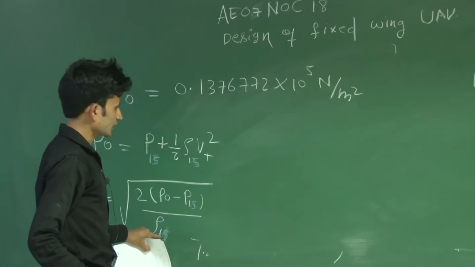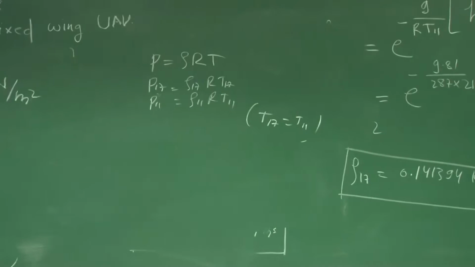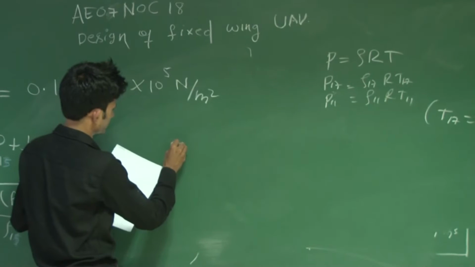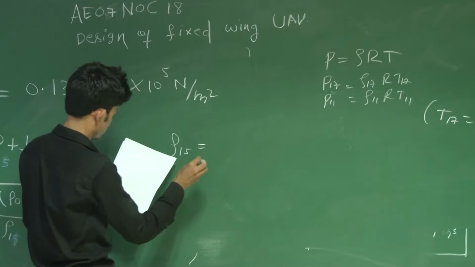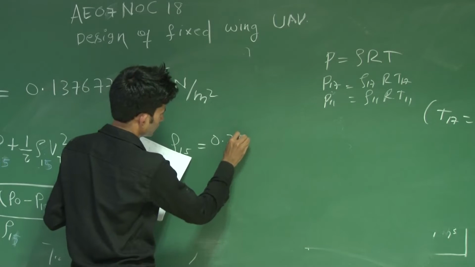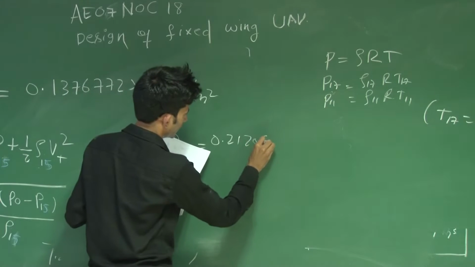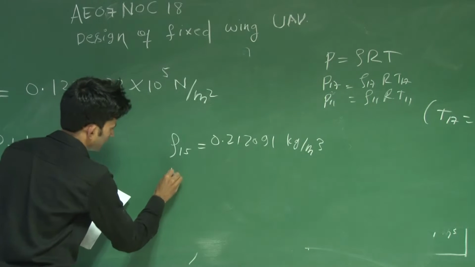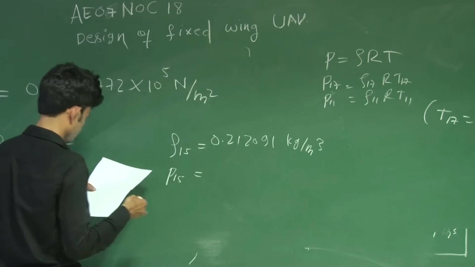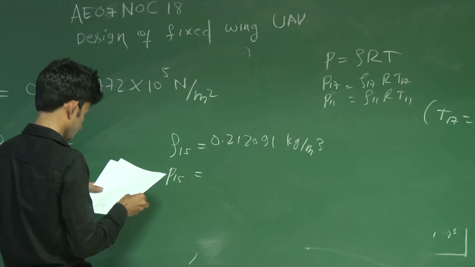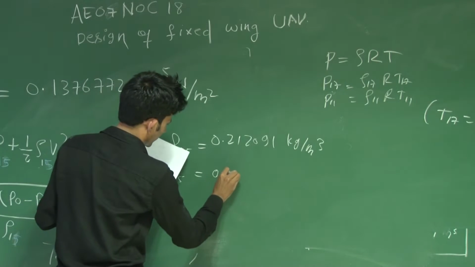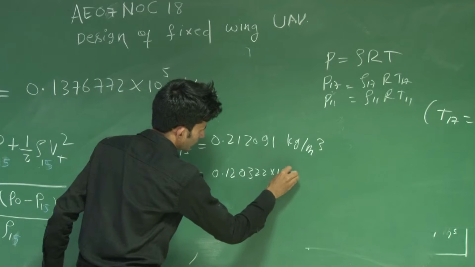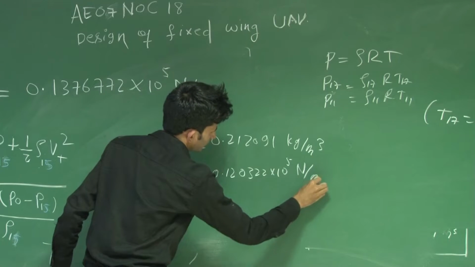To find the density at 15 kilometer, again you have to use the density at 11 kilometer, which you got in the earlier question. Using this, the density at 15 kilometer becomes 0.212091 kg per meter cube, and P15 will be 0.120322 into 10 power 5 Newton per meter square.